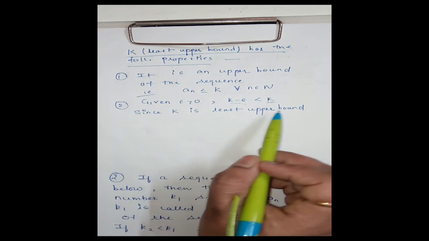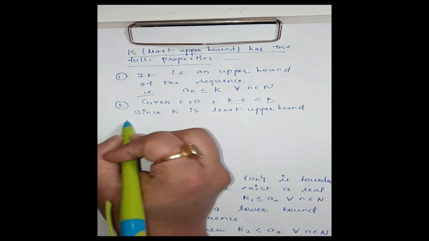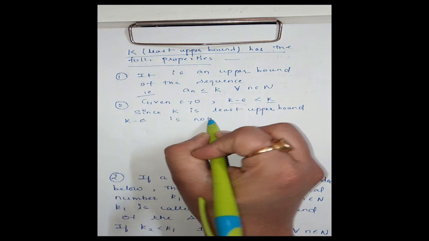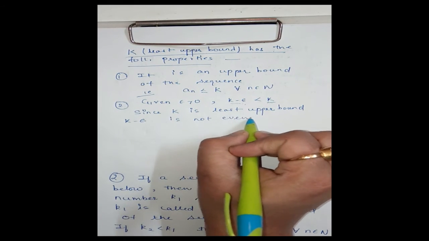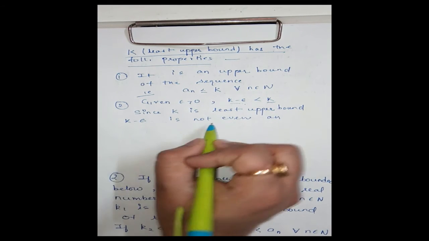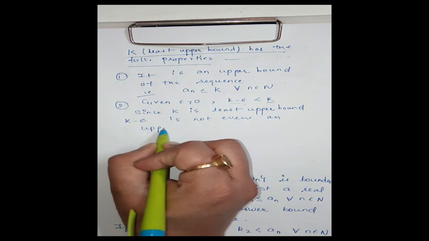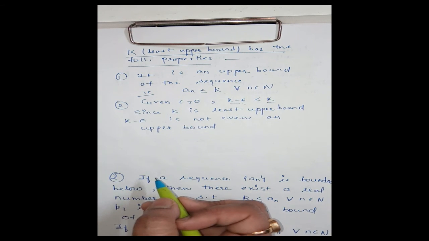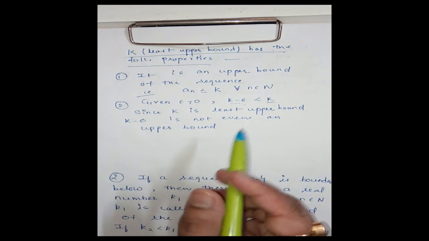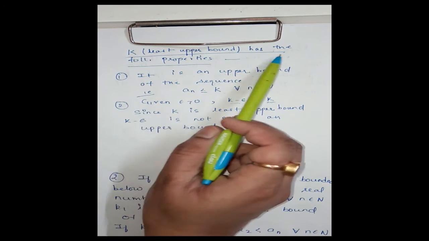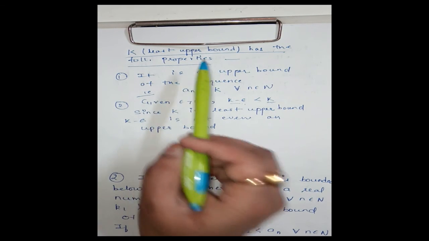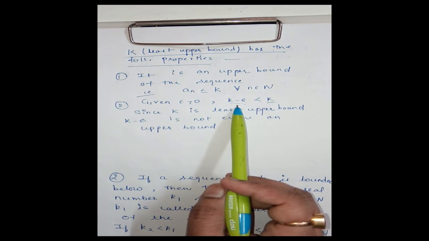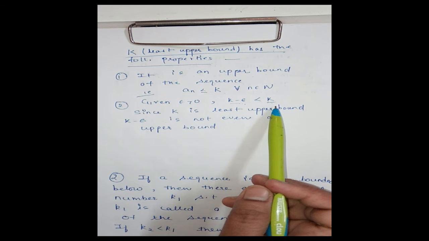Since k is the least upper bound, k minus epsilon is not even an upper bound. Since if it is an upper bound, then k minus epsilon will become the least one. But it is given k is the least upper bound.